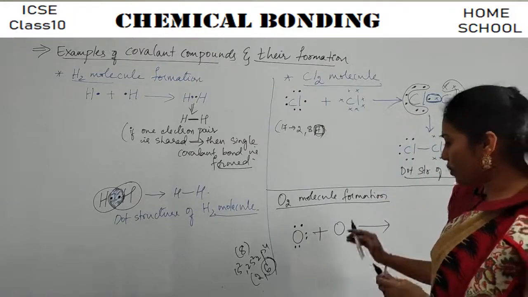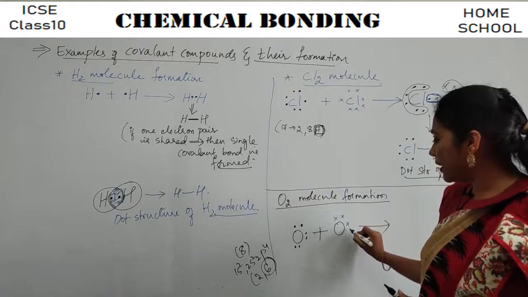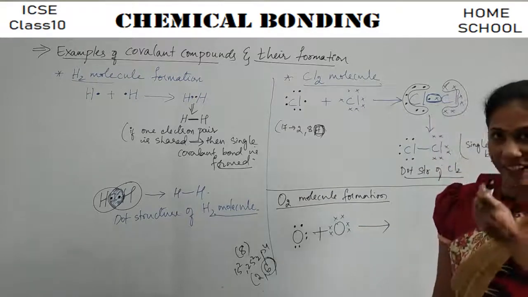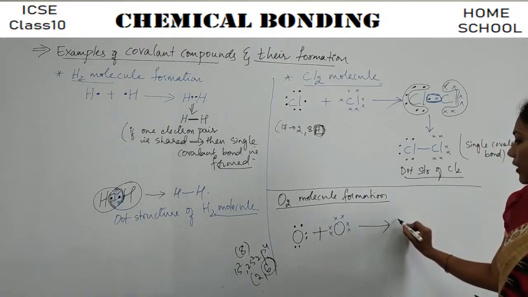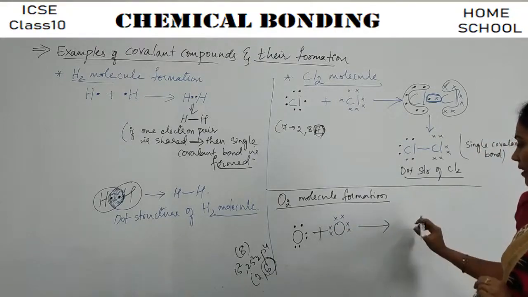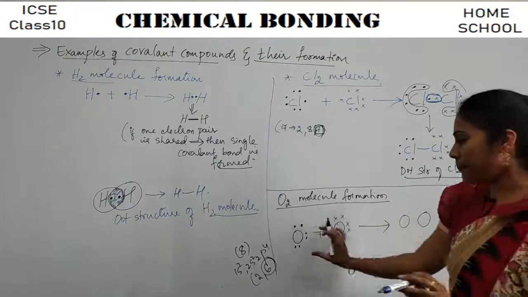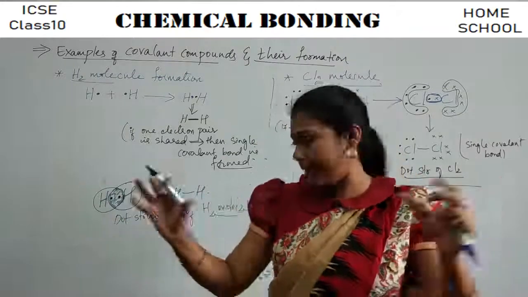So this oxygen also has 6 electrons, no? So 1, 2, 3, 4, 5, 6. Right? This is how I can indicate. And now when both oxygen atoms come close to each other, say this is the oxygen and this is another oxygen, previously they are far away, okay, when they have not combined, right?